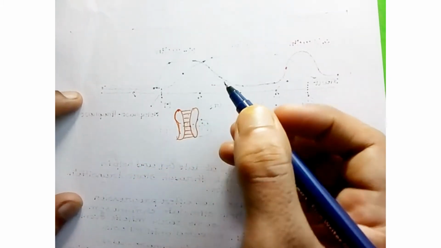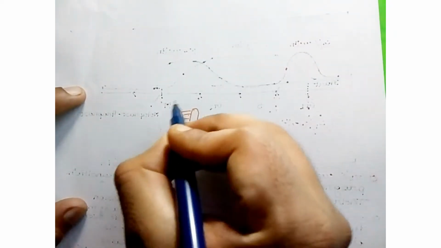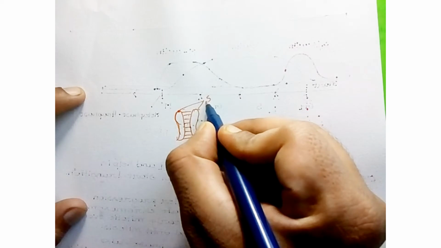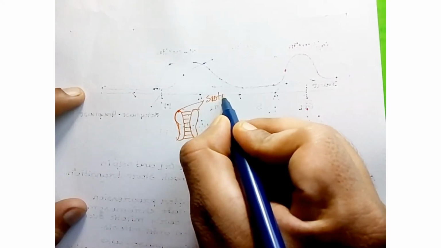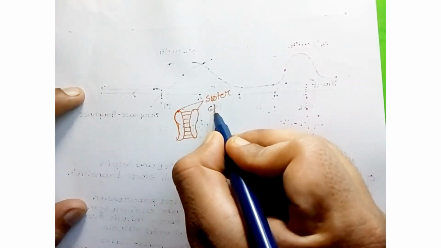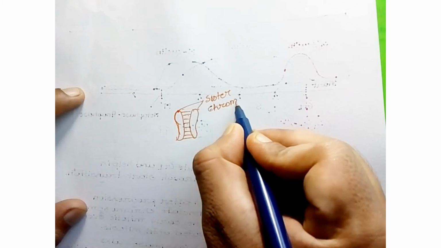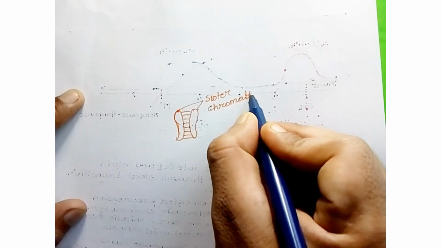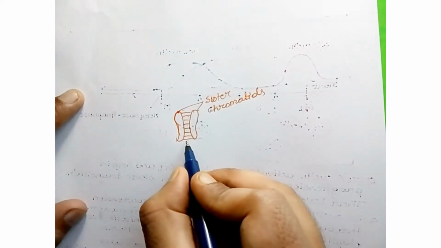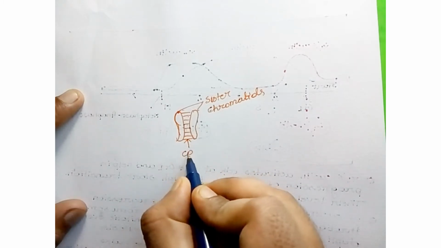Sister chromatids are present at the equator in metaphase. These sister chromatids are attached to each other by a protein called cohesin.